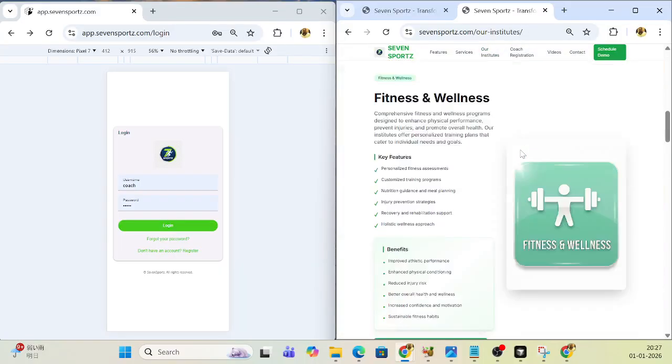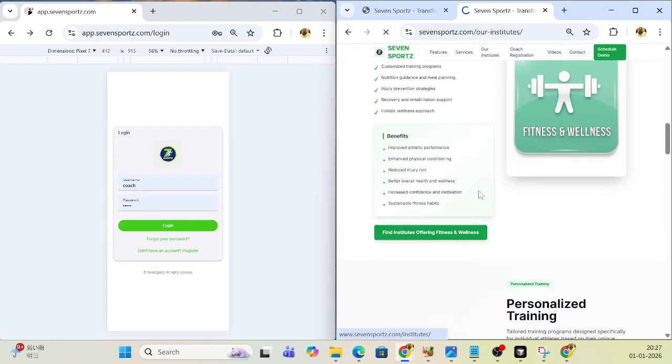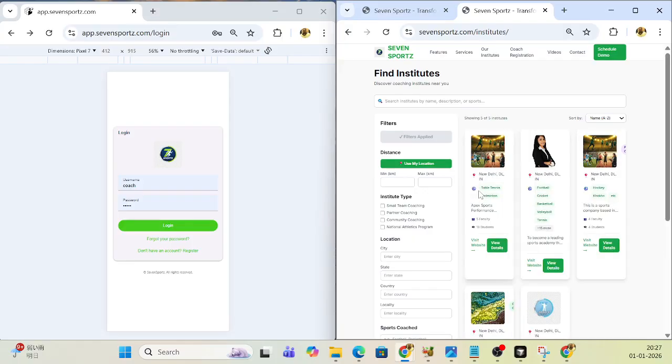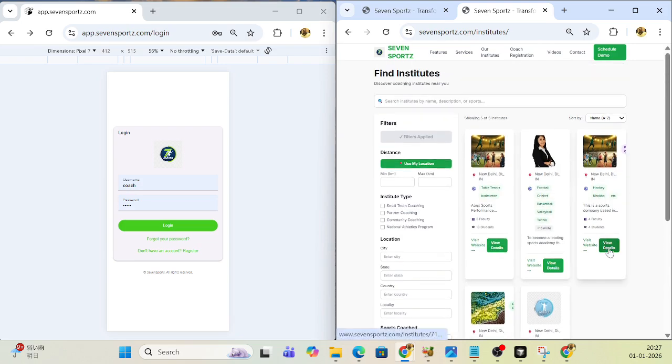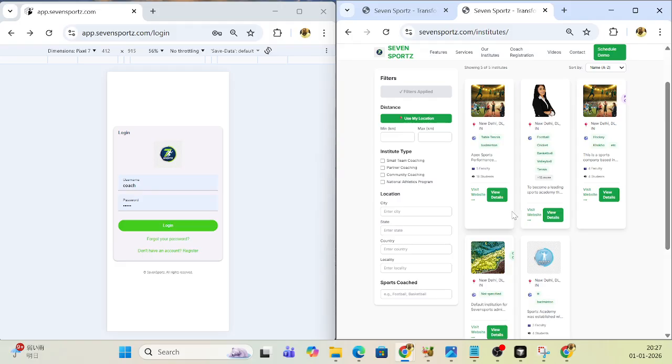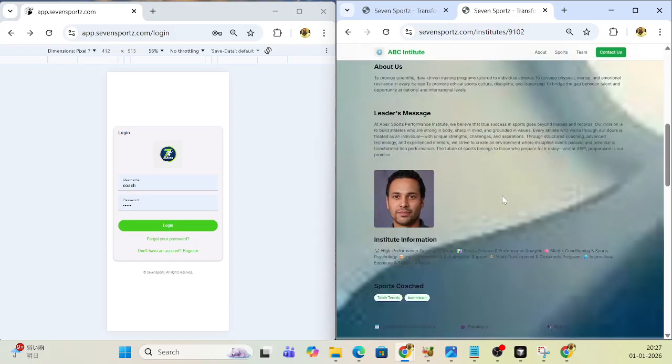Okay, if you can go here, and you can find a lot of coaches who have already created their pages. So these are already pages which coaches have created, and let us look at one of the pages. So this is the page which was created by one of the coaches.